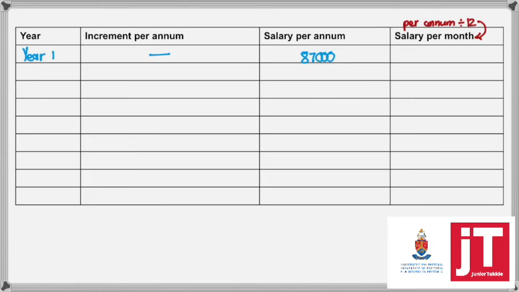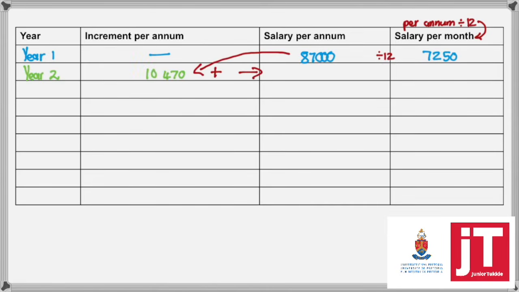So let's look, if we have to then analyze the scale according to the headings. So in year 1, you will have no increment because that's your starting year, and you'll earn 87,000 Rand per annum, in other words, per year. So your monthly salary is your per annum salary divided by 12. So if you divide the 87,000 by 12, you'll get 7,250. And remember, this salary scale is gross salary. In other words, total salary before any deductions.